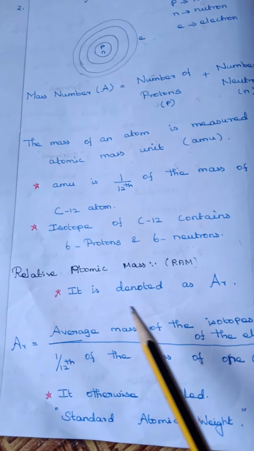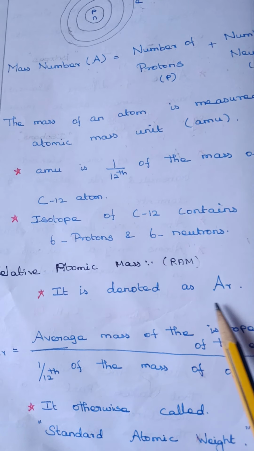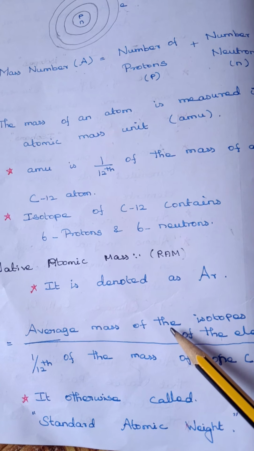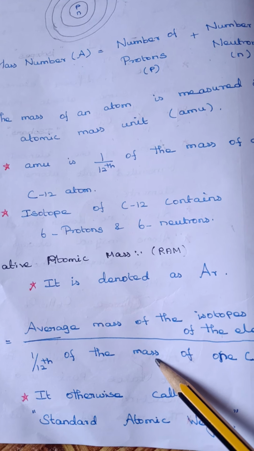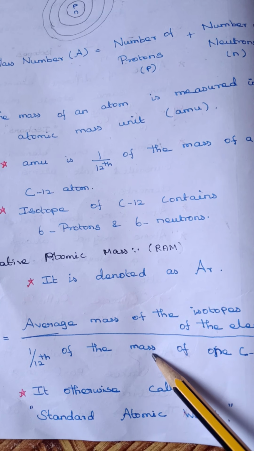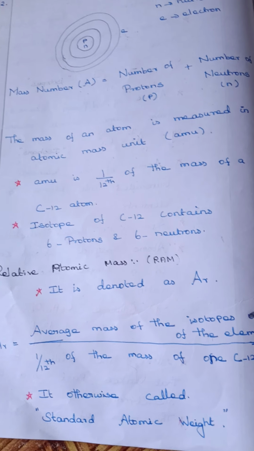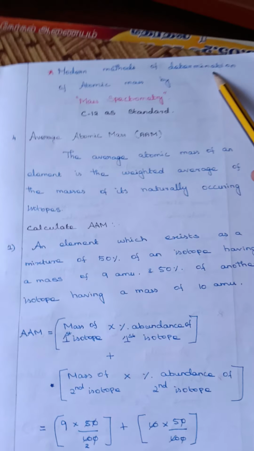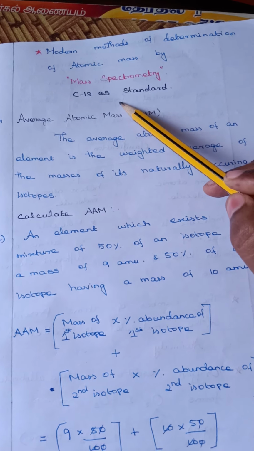The next one is relative atomic mass. It is denoted as AR. The ratio between average mass of the isotope to 1/12th part of the mass of carbon-12 atom. It is otherwise called standard atomic weight. The modern method of determination of atomic mass is mass spectrometry. C12 as a standard.